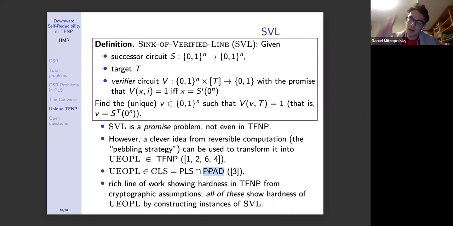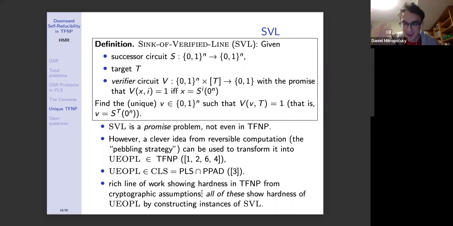So this class is very, very low in the hierarchy of classes of TFNP. It's very, very down low. And there's a rich line of work which shows hardness in TFNP from various cryptographic assumptions. You may have seen these papers showing hardness in TFNP, or sometimes they'll say showing hardness of Nash equilibrium, from IO or from discrete log, or from different kinds of succinct non-interactive arguments of knowledge and so on. All of these crypto assumptions or hardness assumptions show hardness in TFNP.